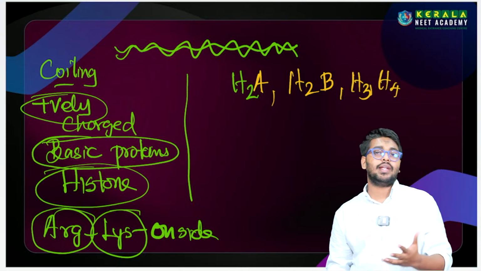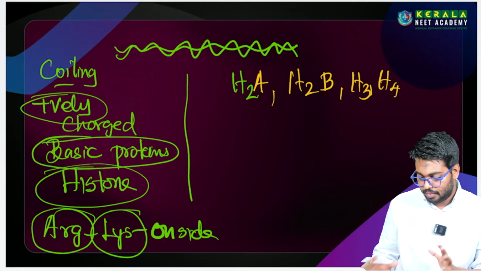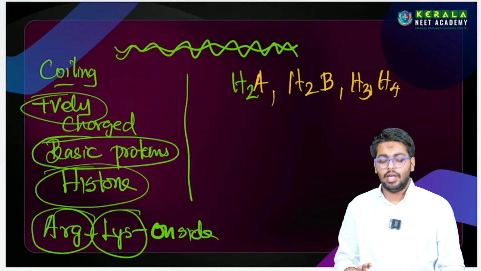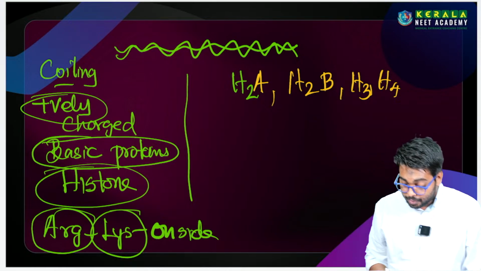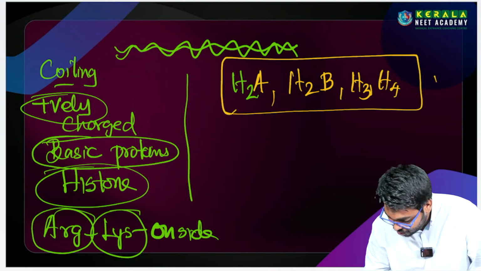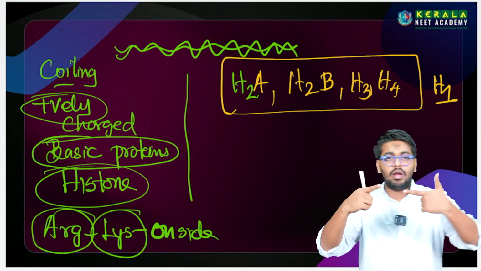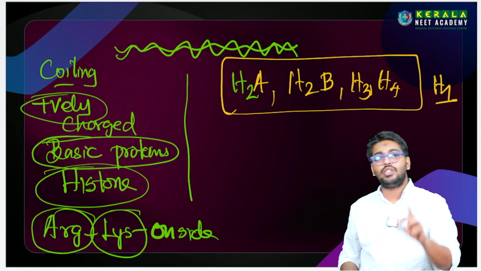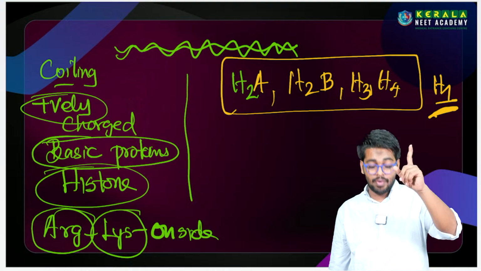This classification is not in the NCERT statement, but we need to know it because questions have been asked about the subunits, so you have to learn the subunits of the histone. Besides these, there is one more histone, histone 1, H1. What H1 does is that it polymerizes these four different subunits. The polymerization is due to the presence of H1.